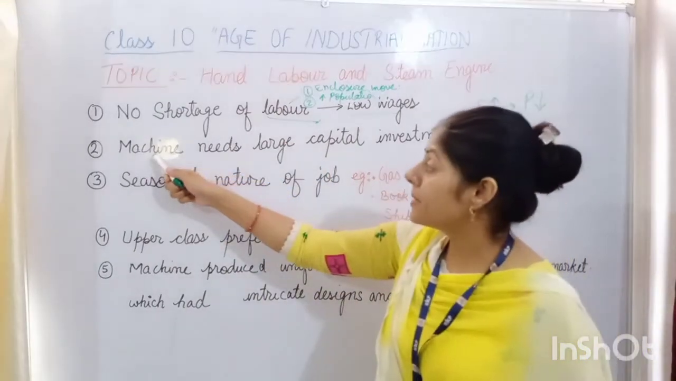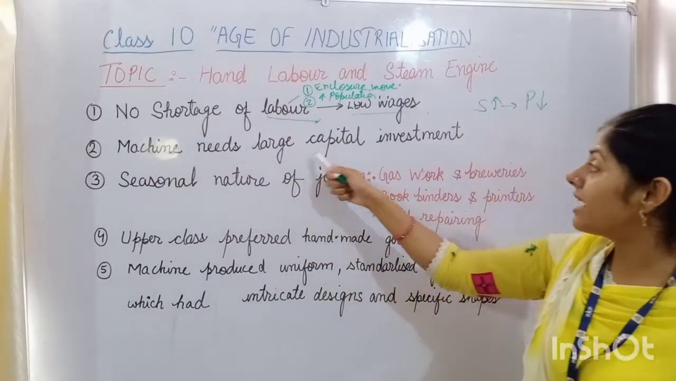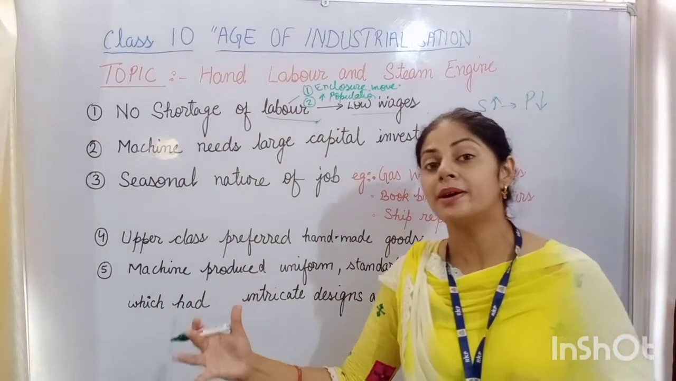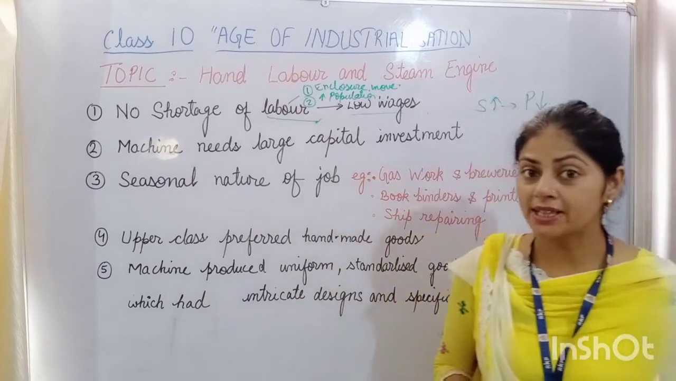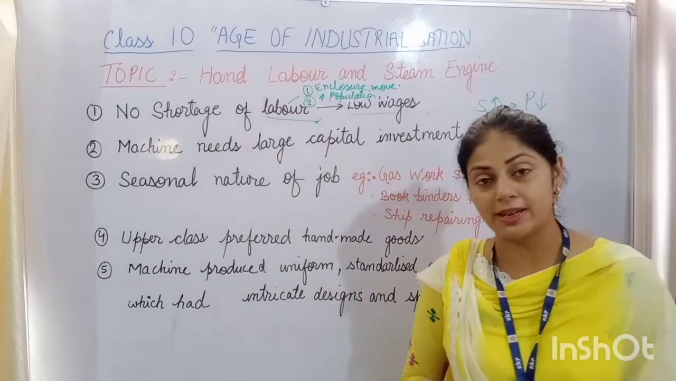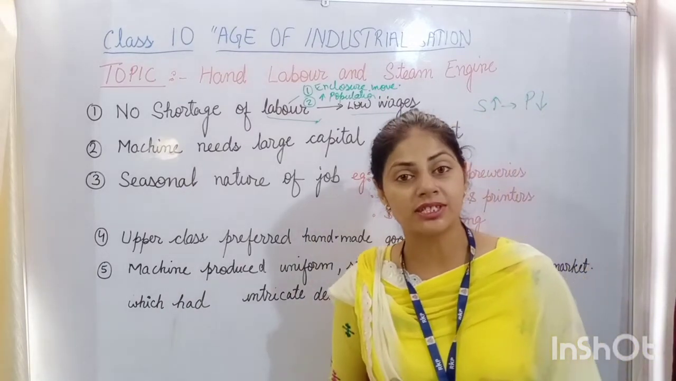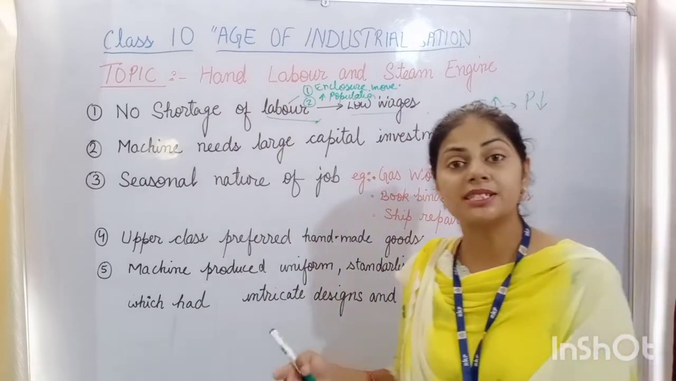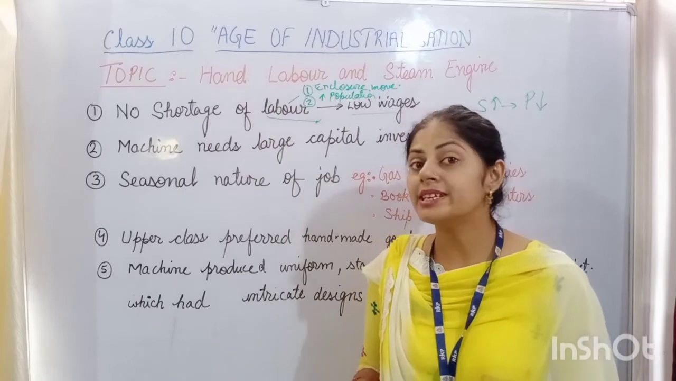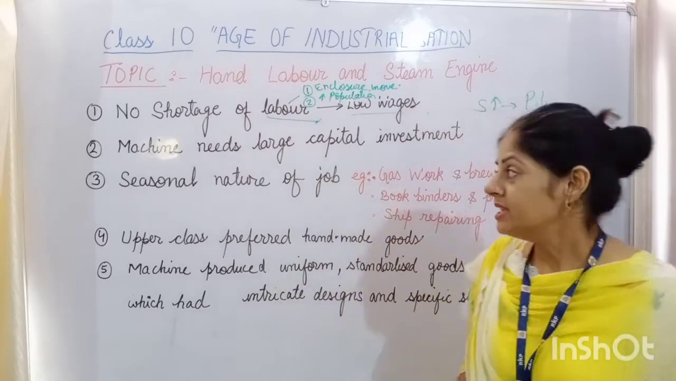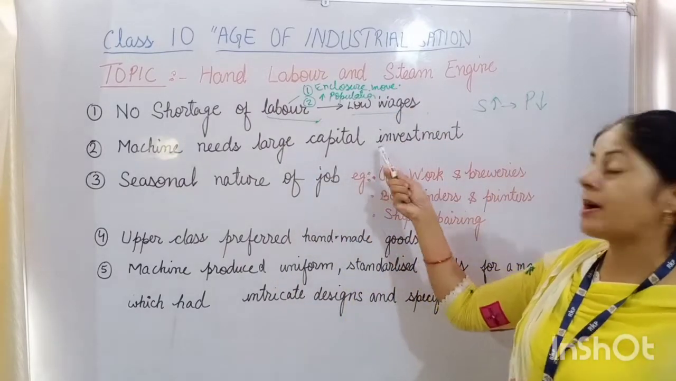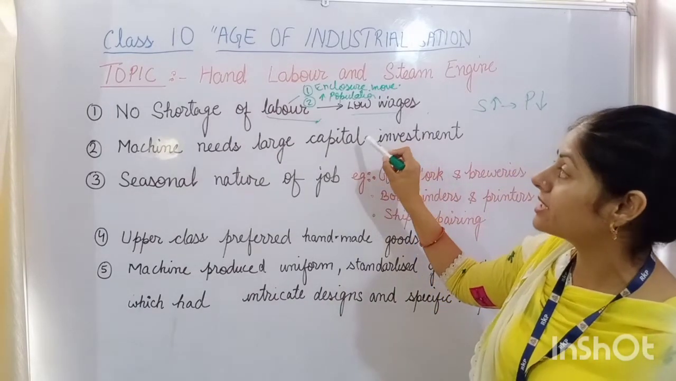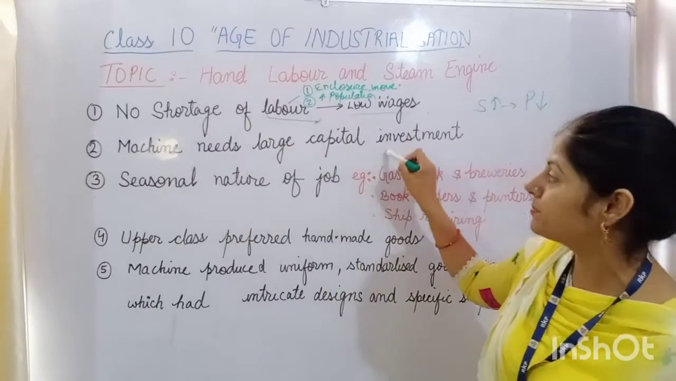Second reason, machine. The use of machines needed a large capital investment, because the use of machines needed a proper setup. First, they had to buy the machine, which was also very expensive. Another thing was that after buying the machine, it also needed to be repaired from time to time. And all these things needed a lot of money. That's why they needed a large capital investment. This is one of the reasons why the capitalists preferred hand labor as compared to the use of machines.